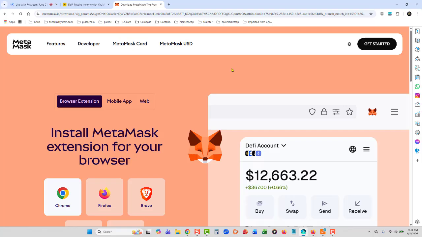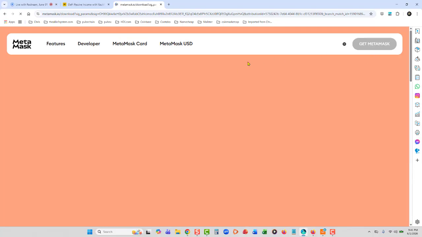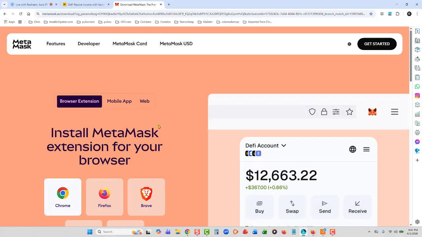Okay, so click Get Started, and you will download the browser extension, install the MetaMask extension for your browser, and that is it. It's going to ask you if you have an existing wallet to put in your seed phrase, a 12 to 24 word phrase, and whoever has that seed phrase controls your wallet.